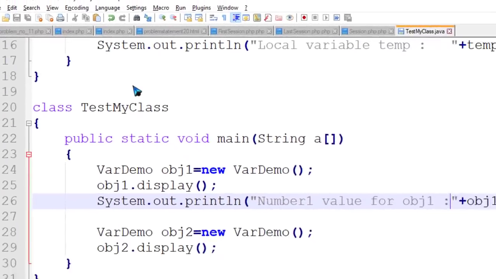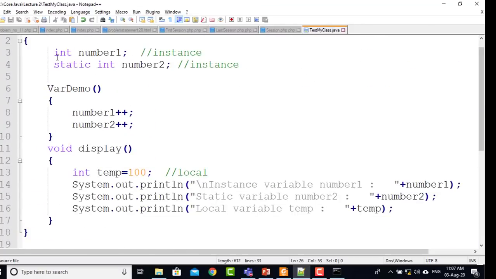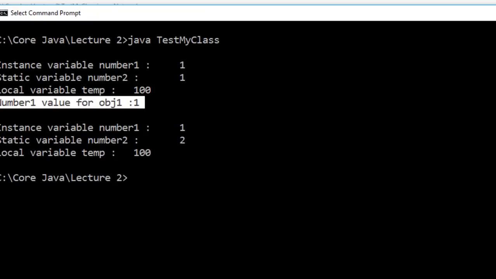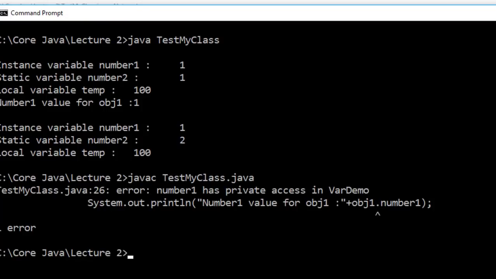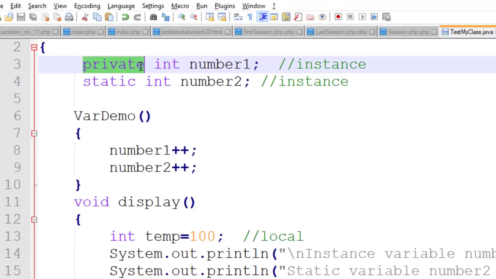So why is it accessible? Because I declared it with the default scope. If I try to make it private, now check it. Now it gives me an error. Now compile again. Look, number1 has private access in VarDemo. You cannot access it. Okay, so that is the difference between private, public, and default.